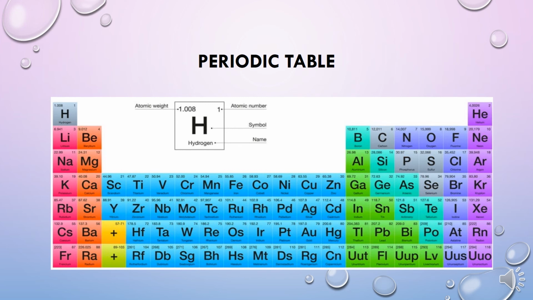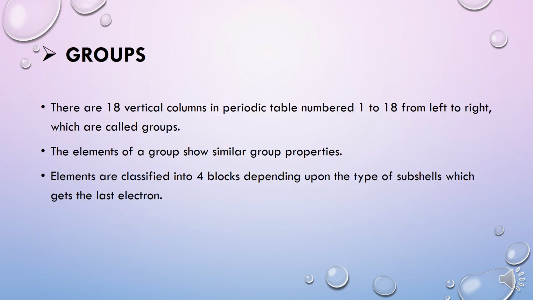We can see here in the periodic table that the first period consists of 2 elements, second and third periods have 8 elements, fourth and fifth periods have 18 elements. Groups. There are 18 vertical columns in a periodic table, numbered 1 to 18 from left to right, which are called groups. The elements of a group show similar group properties. Elements are classified into 4 blocks depending upon the type of subshell which gets the last electron.